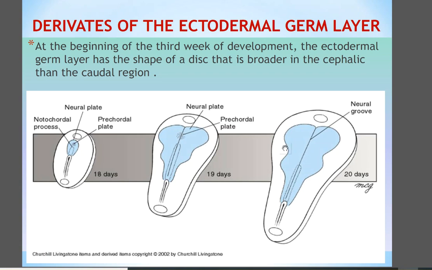When the ectodermal layer changes to the neural plate, if you see the picture, a spoon or racket shaped structure is forming here. In the next step, a groove appears on the midline of the neural plate, named the neural groove. These events happen in the 20th day of gestation.